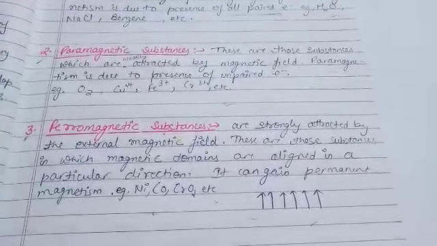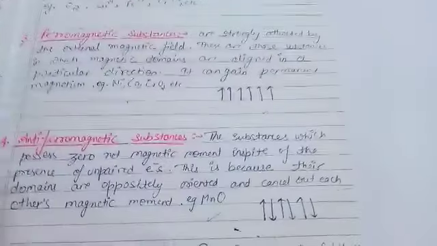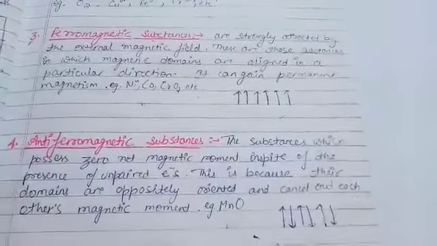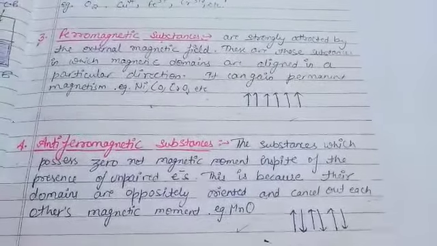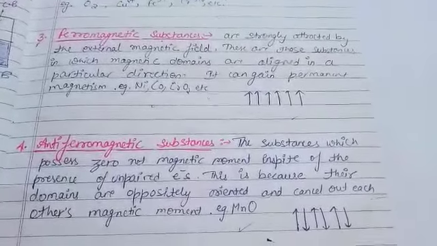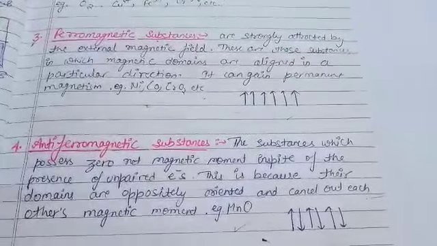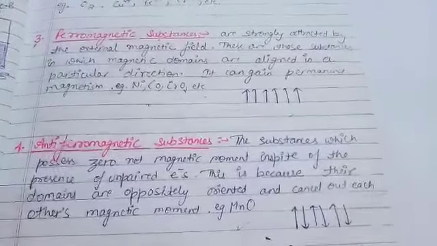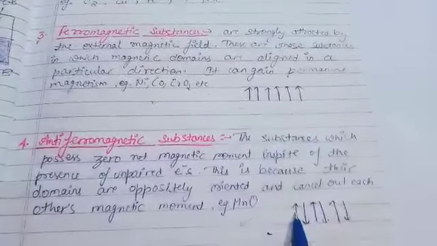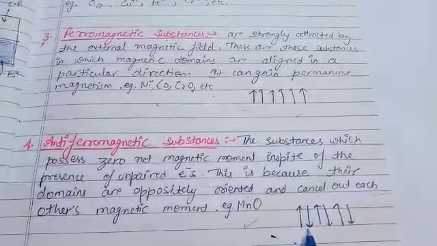This one is ferromagnetic substances. Now we have another one, anti-ferromagnetic substance. In case of anti-ferromagnetic substance, generally the substance possesses zero magnetic moment. Although they have unpaired electrons, still their magnetic moment is zero. Why? In this one, one is in upward direction, another one is in downward.